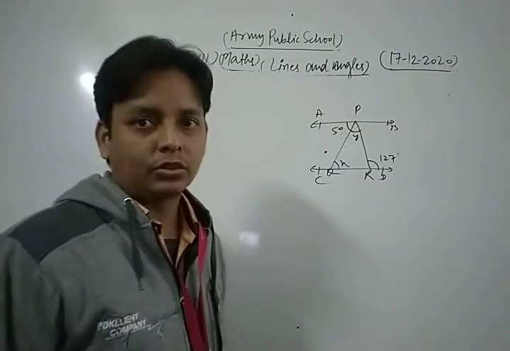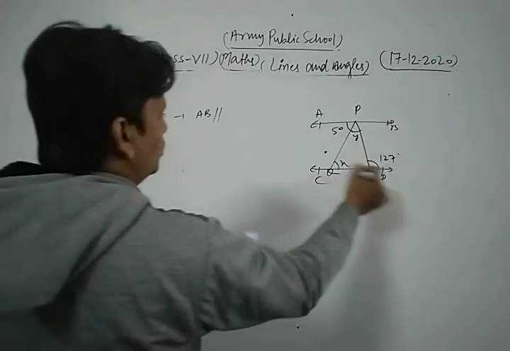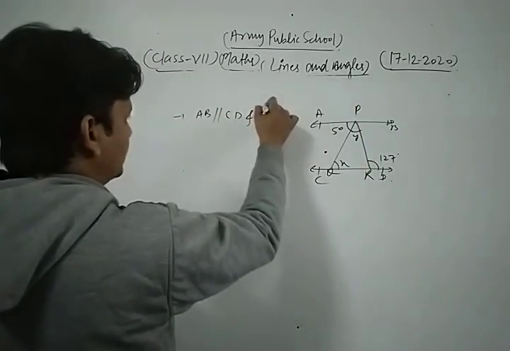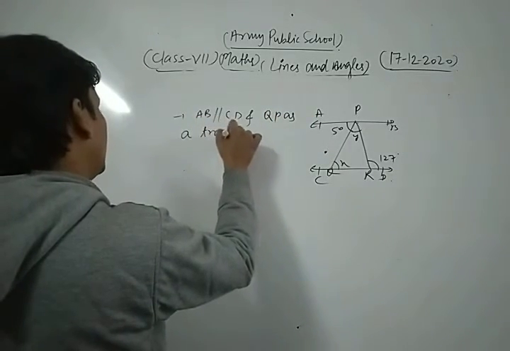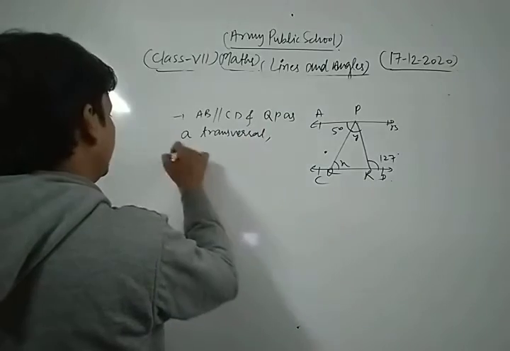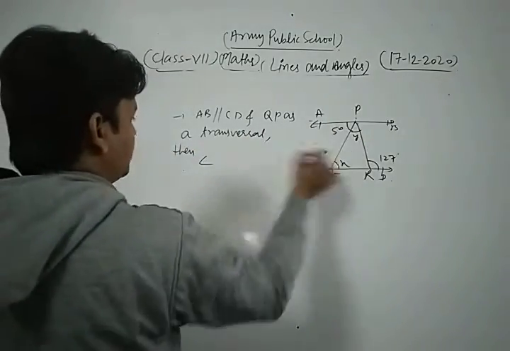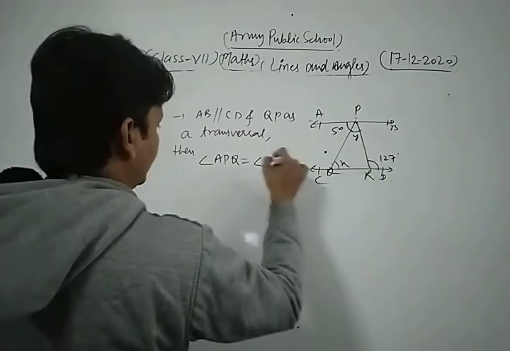Dear students, in that question, first of all, we take AB parallel to CD, and QP as a transversal. Then angle APQ is equal to angle PQR.